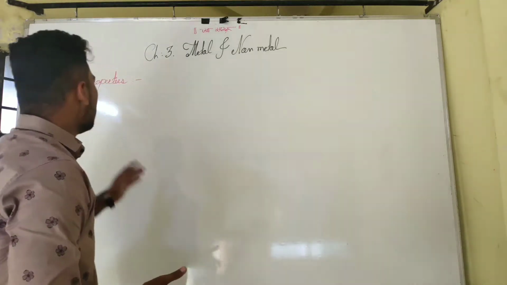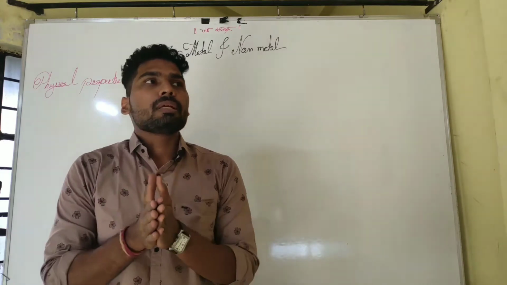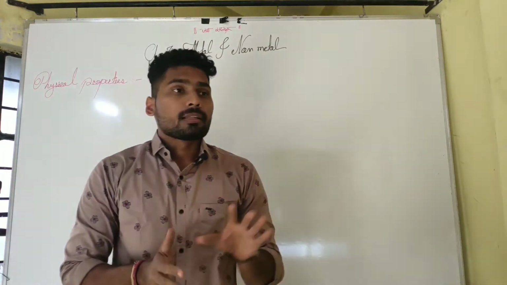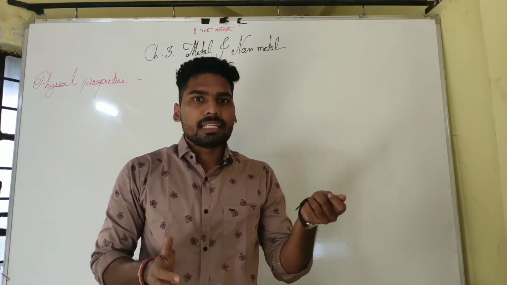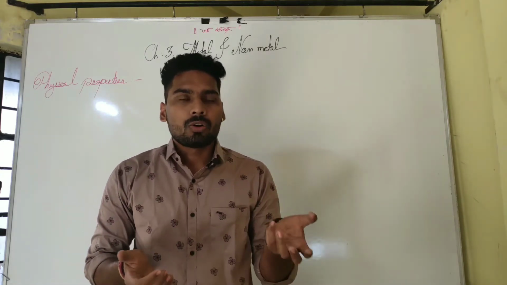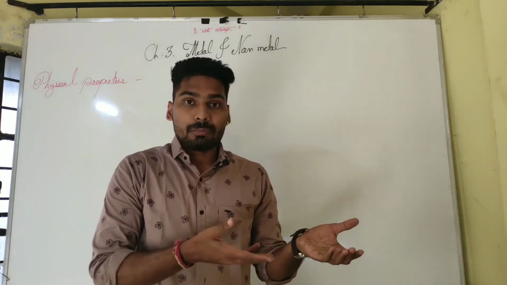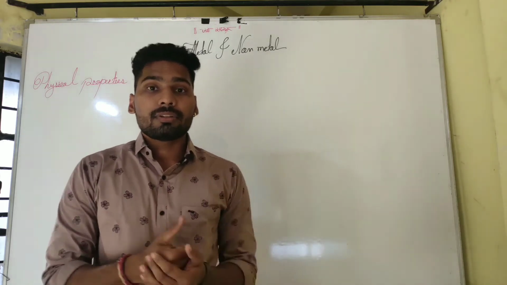First we learn the physical properties of metals. What do we mean by physical properties? That means the appearance, the feel. When we hold a metal in our hand, at that time we feel it. And there are other different properties.